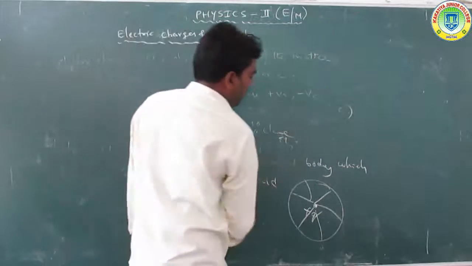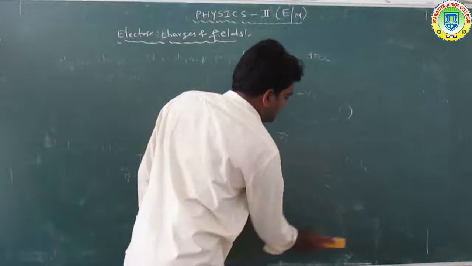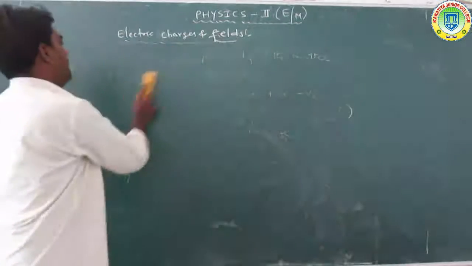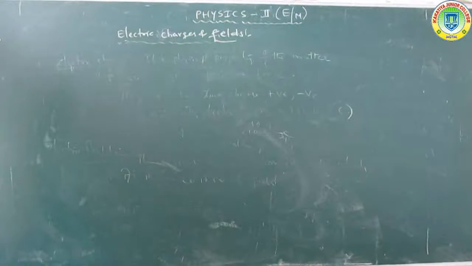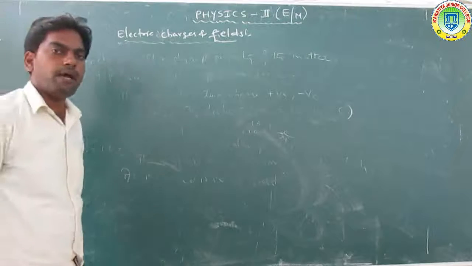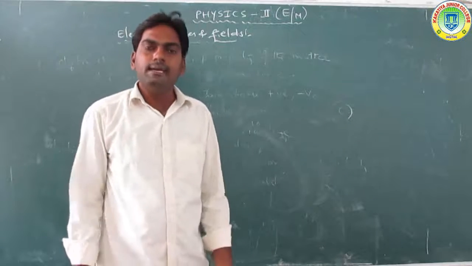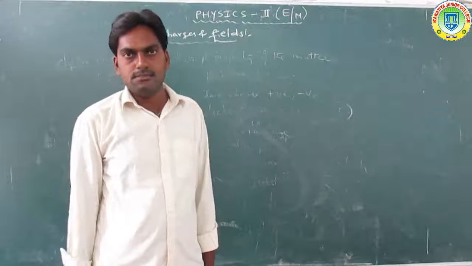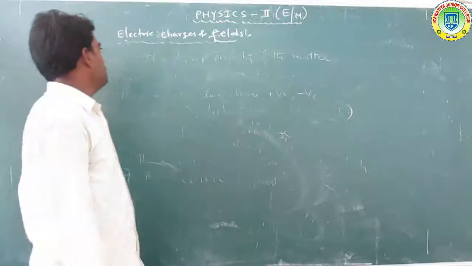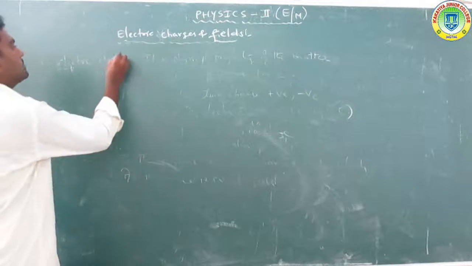What is a point charge? A point charge is a charge where the distance between the two points is small. That is taken as a point charge. Now the topic we will discuss is Coulomb's law.